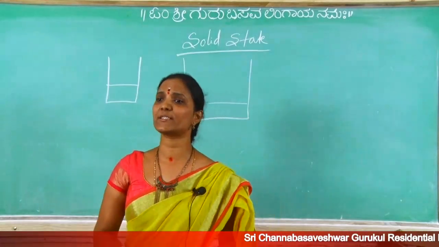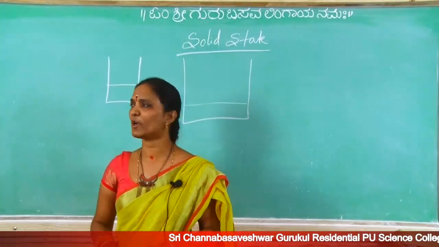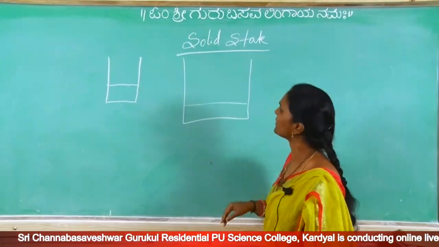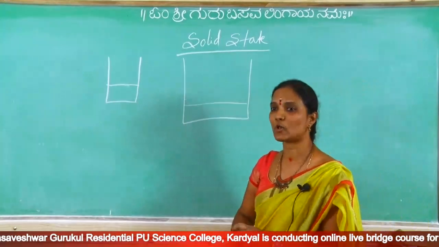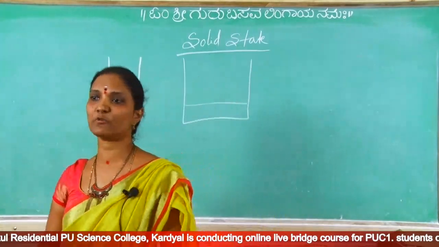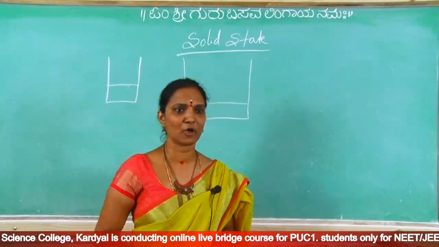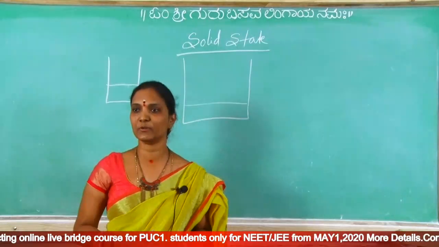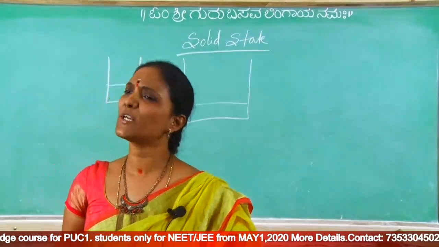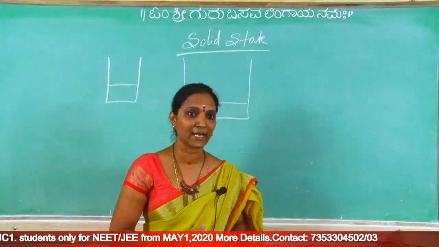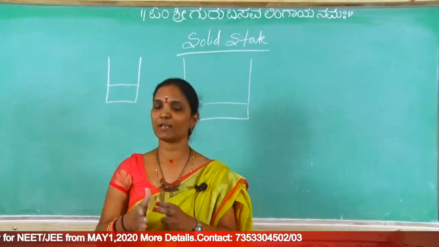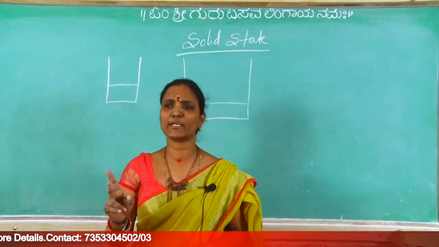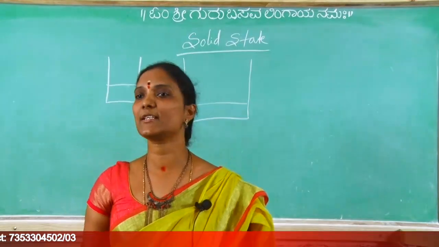And gaseous state means there is no definite shape and no definite volume. For example, some gas in one beaker occupies the full volume, and the same gas in another beaker also occupies the full volume. So solid state has a definite shape and definite volume, liquid state has a definite volume but no definite shape, and gaseous state has no definite shape and no definite volume, based on these three physical states. Now the first question is, what is the favorable condition for the solid state? The matter can exist in solid state at what stage? What are the conditions? Two conditions only: one is interactions, another is temperature.